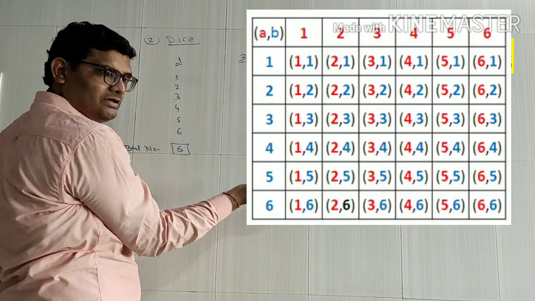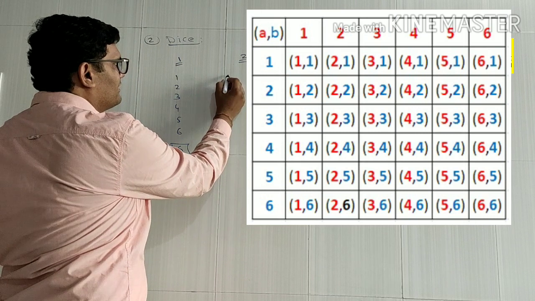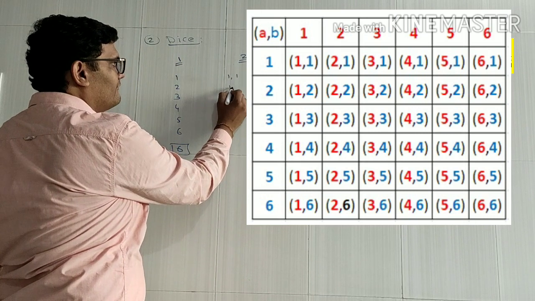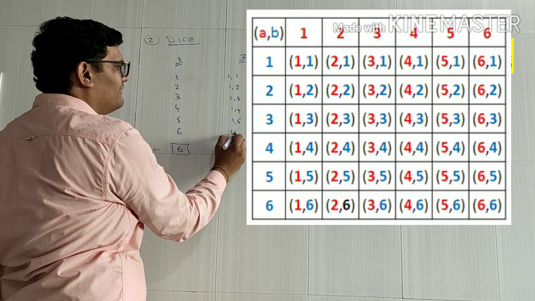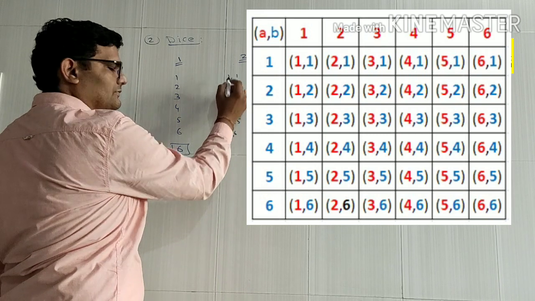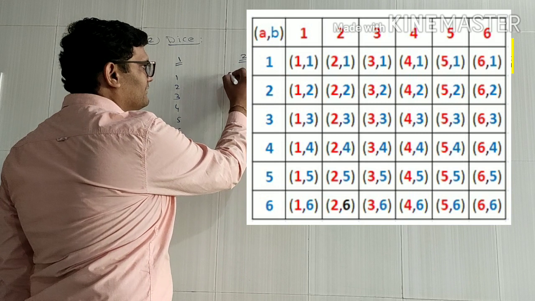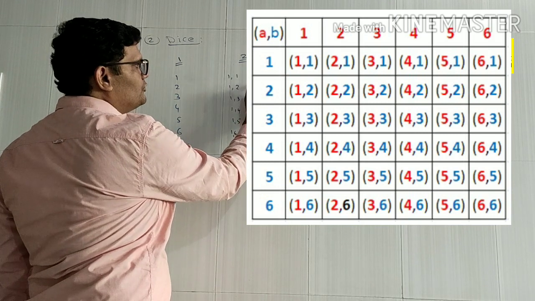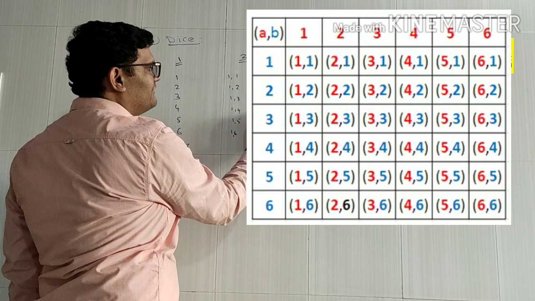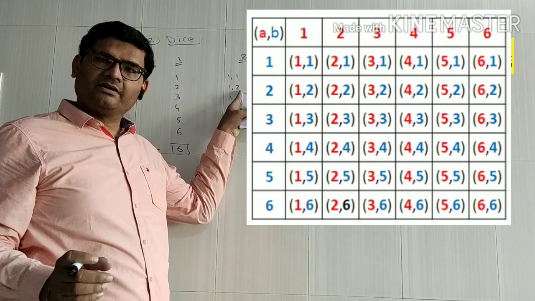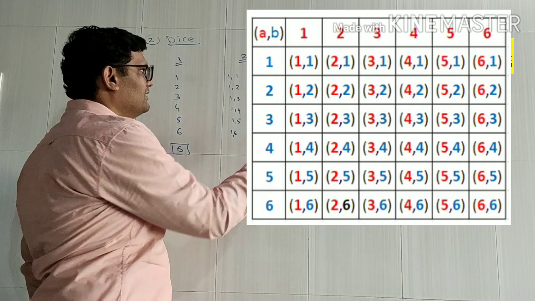Here's a table which can help you, or you can write it like this: 1,1; 1,2; 1,3; 1,4; 1,5; 1,6. Okay. Second, you change the first number: 2,1; 2,2; 2,3; 2,4; 2,5; 2,6. This is a combination. So these kinds of combinations can be there.